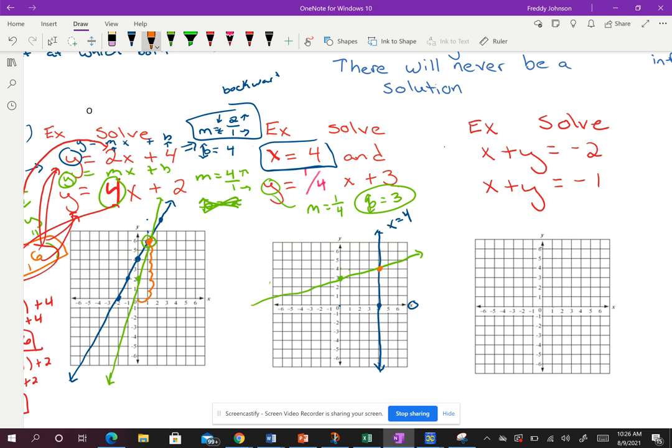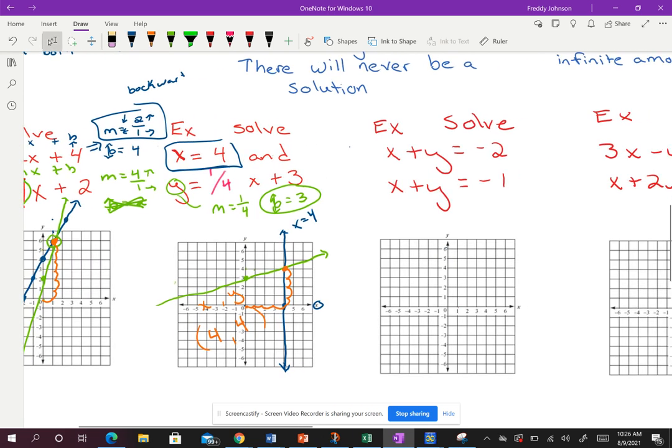That point right there is my solution. How do I get to that point? Remember, it's always x comma y. So x goes left or right, y goes up or down, starting at the origin. So I go 1, 2, 3, 4 to the right, and I go up 1, 2, 3, 4. So the solution to this system is 4 comma 4. If I were to plug it in, I would know that it would be correct.